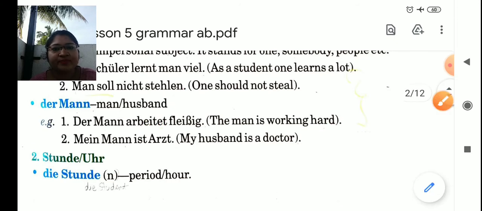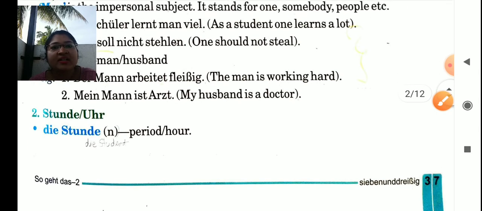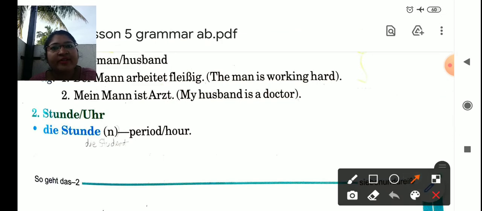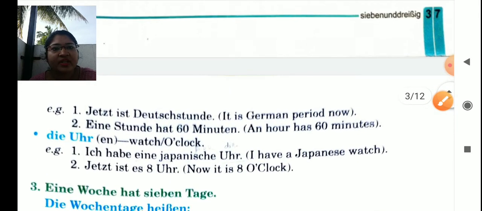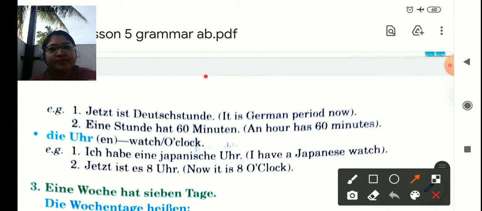Now we are going to learn the difference between Stunde and Uhr. This Stunde and this N which they are showing here is a plural. Stunden is hours, meaning period or hour. Examples: Jetzt ist Deutschstunde. It is a German period now. Eine Stunde hat 60 Minuten. An hour has 60 minutes.